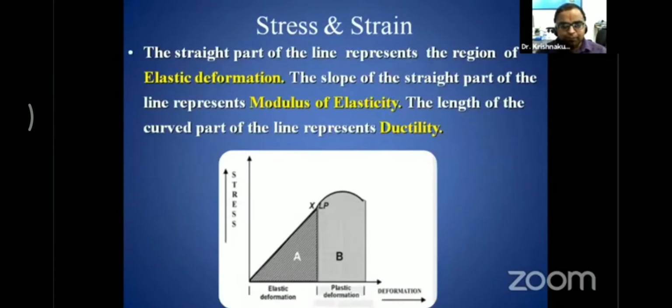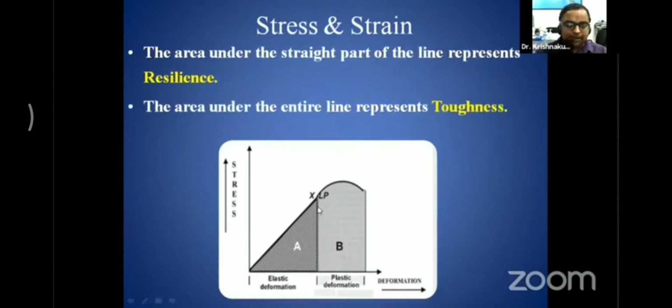Whenever we plot stress and strain, or deformation, on the x and y axes, the straight line represents elastic deformation. The slope of the straight part of the line represents the modulus of elasticity, and the length of the curved part represents the ductility. Most of the time these questions are asked during your viva for dental material, and students are supposed to answer in this manner.